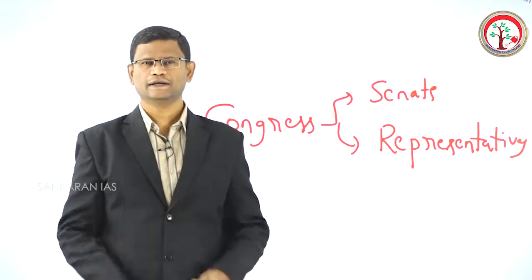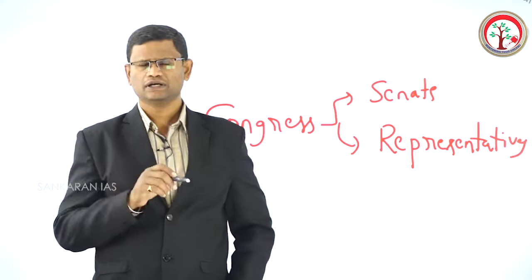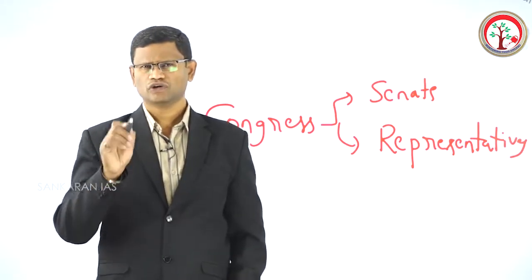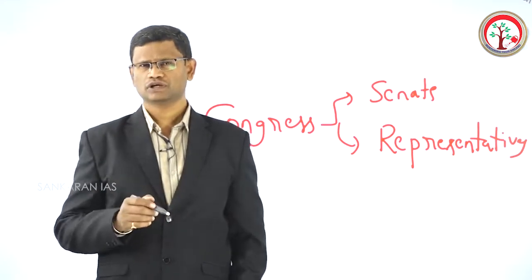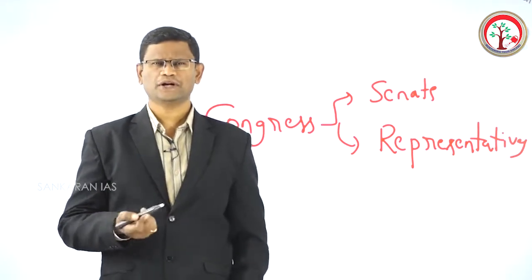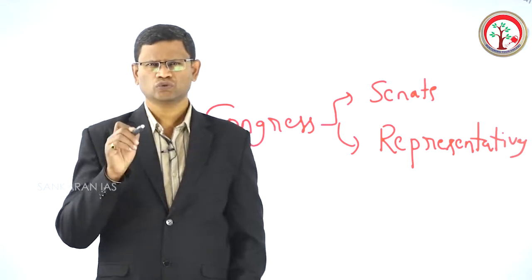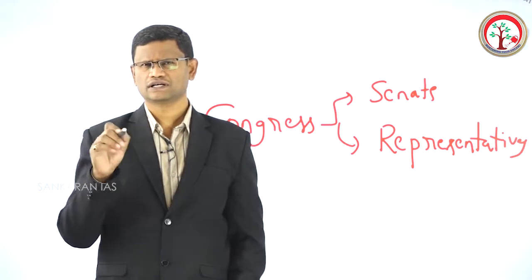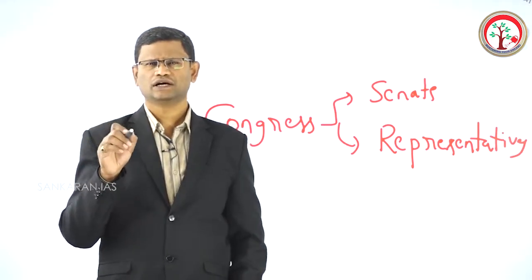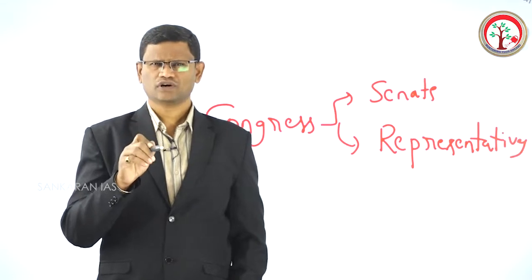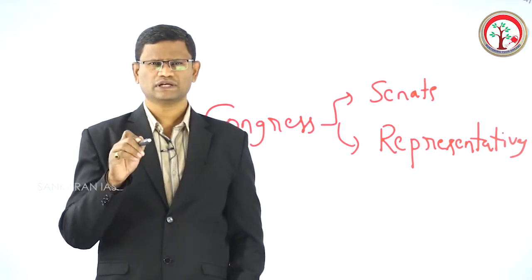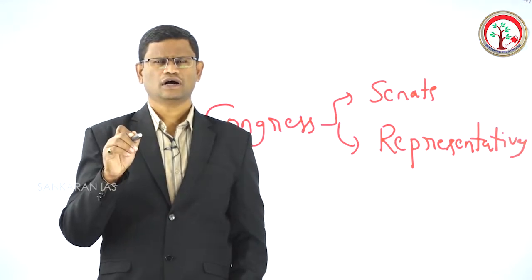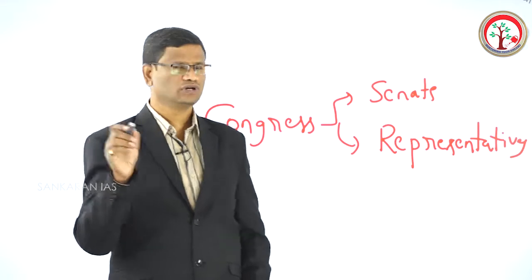Because in India, a political party or a group of political parties which commands a majority in the lower house will form the government. In other words, in a country like India with a parliamentary democracy, the executive branch of the government is drawn from the legislature. But in America, that is not the case. In America, the American president forms the executive branch. The American president is separately elected by an electoral college, and he has a stable tenure of 4 years.